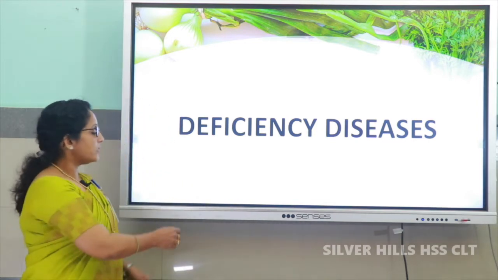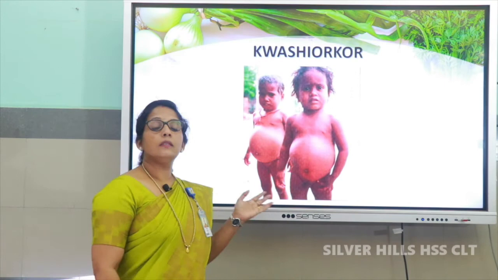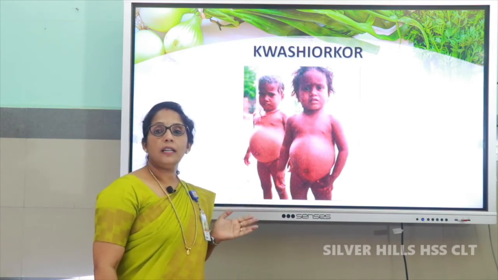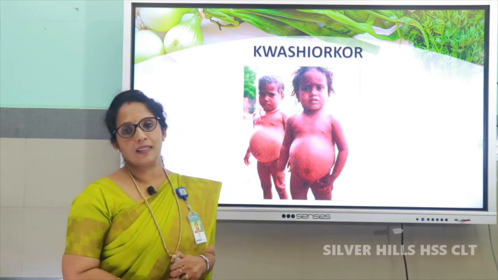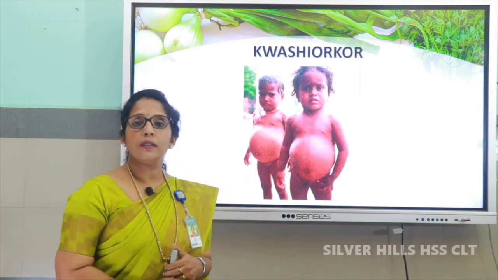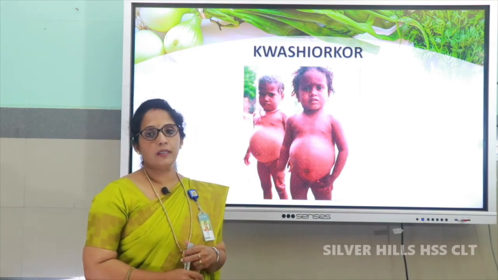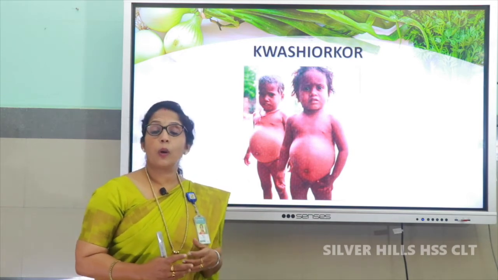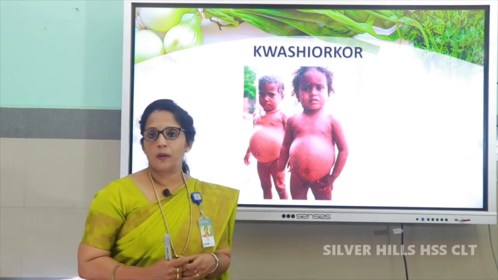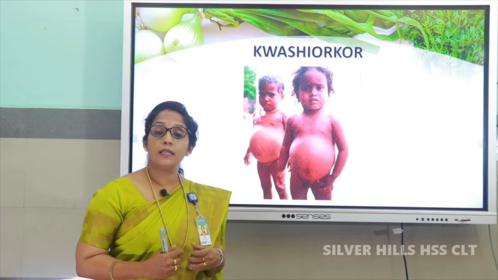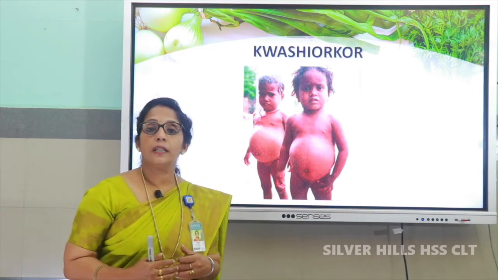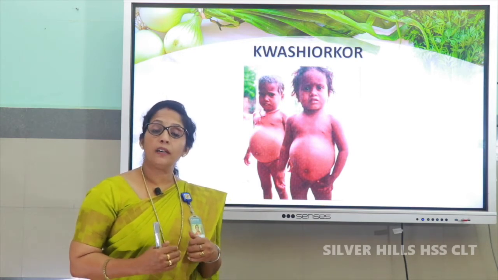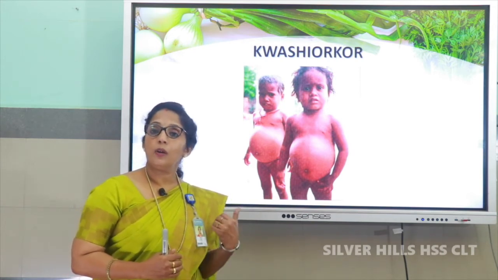Now just observe this picture. This is a picture of a child affected by kwashiorkor. Kwashiorkor is a deficiency disease. It is caused due to the deficiency of proteins. We have already studied that we take proteins for the growth of our body, and this protein is essential for growing children. Suppose we are not taking enough quantity of protein rich foods, we will be getting kwashiorkor.